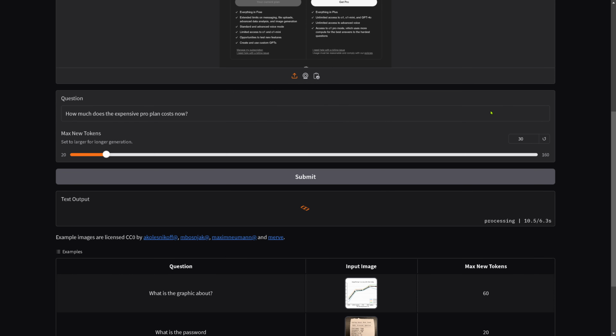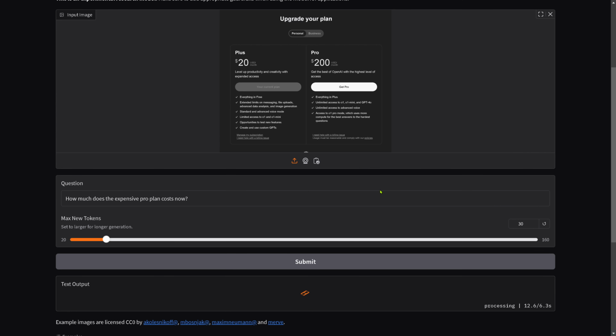So the text output, we're waiting for the result. $200. Yes, it got it right. So you see, this is PaliGemma2, the improved PaliGemma model. What it can do, so please remember, this is definitely a model you now have to fine-tune to your particular dataset. I hope I've given you a very short overview.